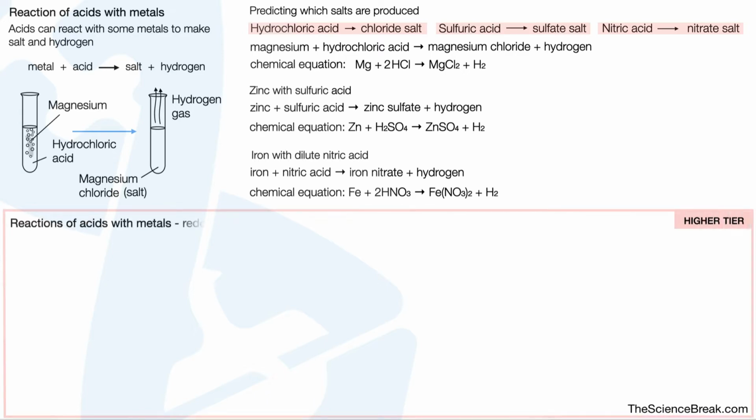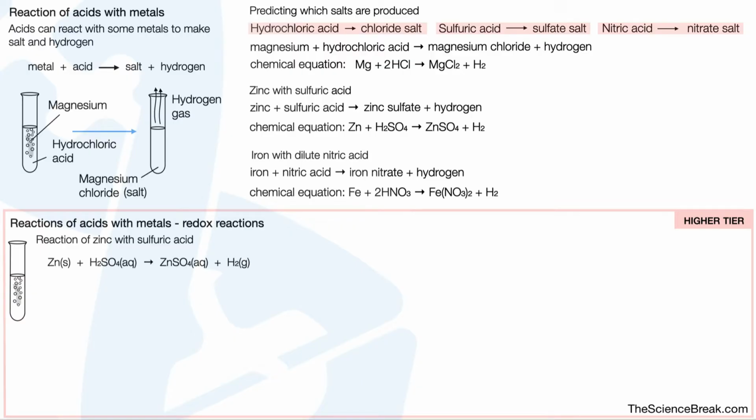For the higher tier, we need to be able to talk about redox reactions when we have reactions of acid with metals. So let's take a look at the reaction of zinc with sulfuric acid. You might be a little bit ahead here and already know the products. However, let's take a look at the redox reactions. So here's our zinc reacting in our sulfuric acid, and here's our balanced formula equation along with the state symbols. Remember, S is solid and AQ is aqueous, meaning dissolved in water.